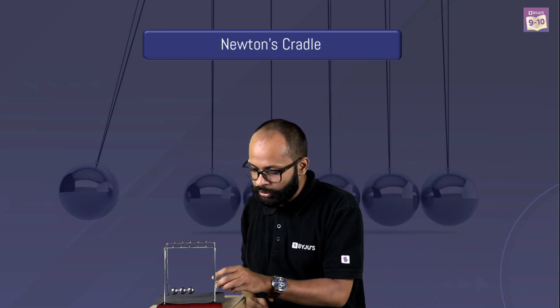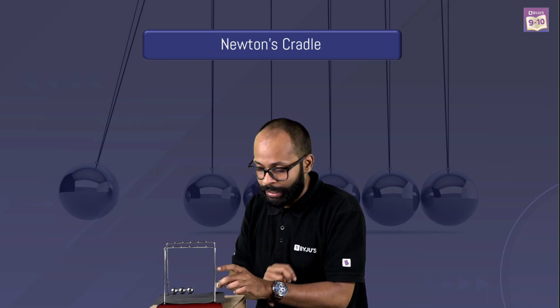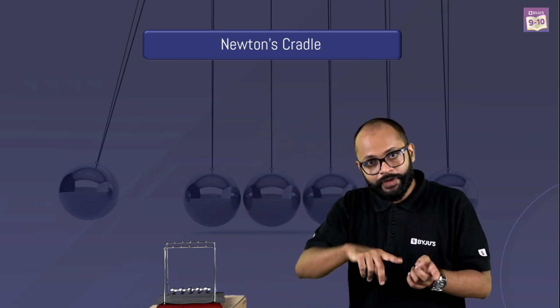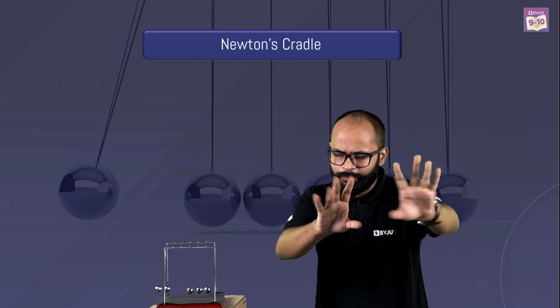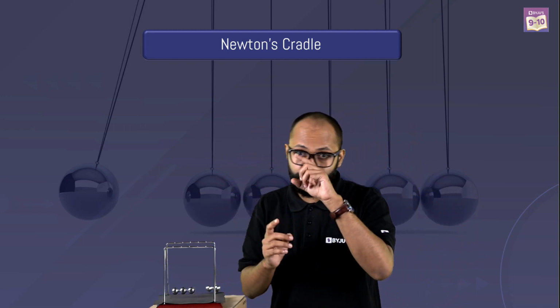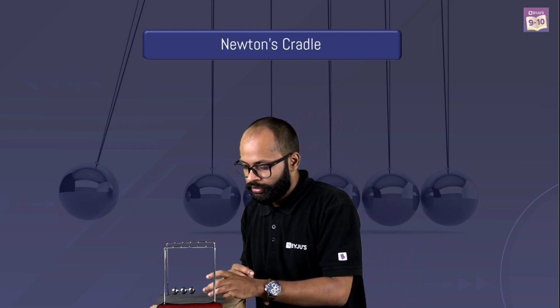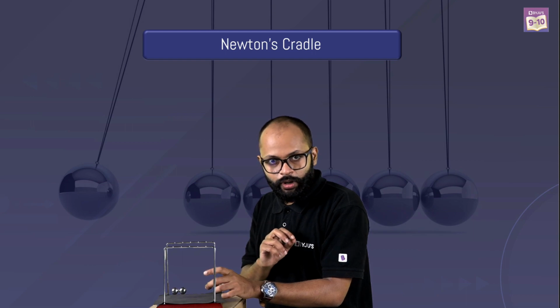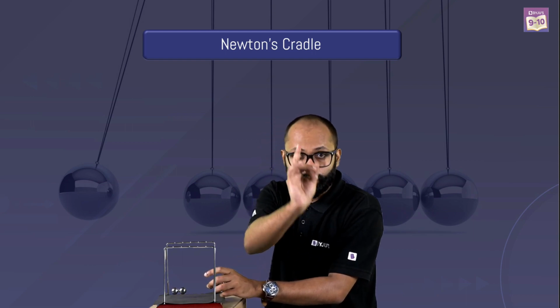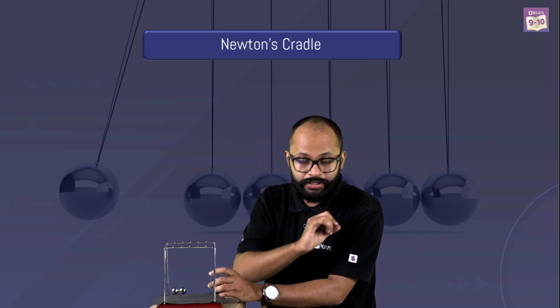If I release two balls, momentum transfer of two balls is happening, and that's why on that side two balls need to go, because momentum should be conserved. Now listen to me. If I release three balls, momentum transfer of three balls is supposed to happen because momentum should be conserved.